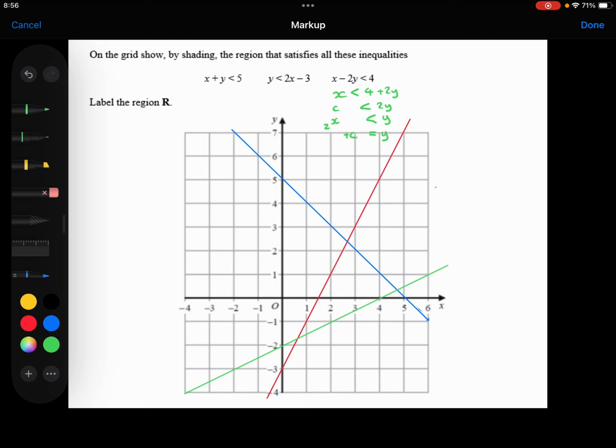And again, am I looking above that green line or below that green line?